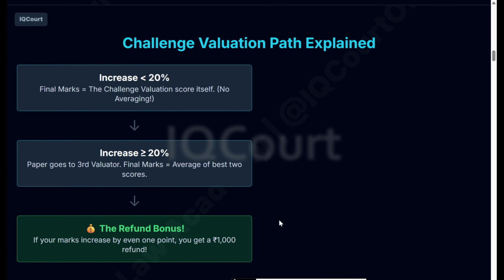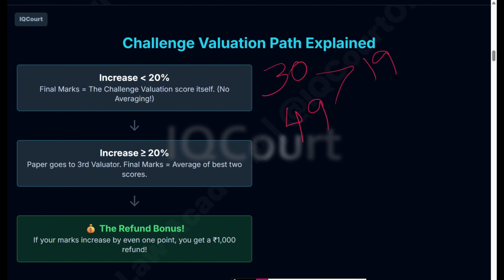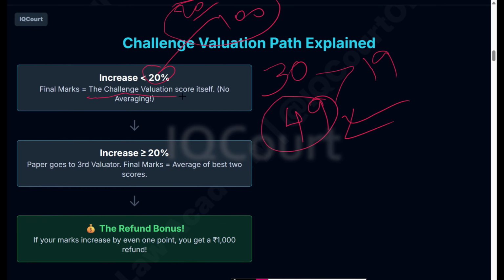In challenge valuation, if the increased marks are less than 20 marks, they will give you the full marks. If your score is 30 and after revaluation you got 49 marks, the difference between these two is 19. 19 is less than 20% of 100, so they will grant you 49 marks. The final score is the challenge valuation score itself, directly, with no averaging.